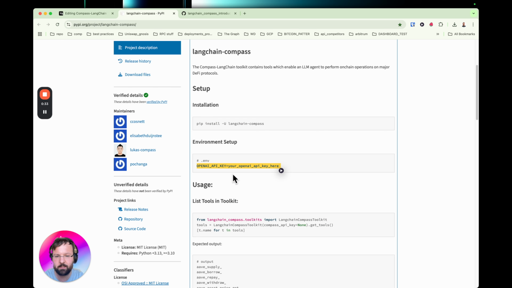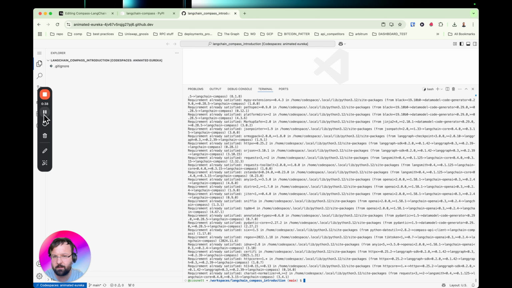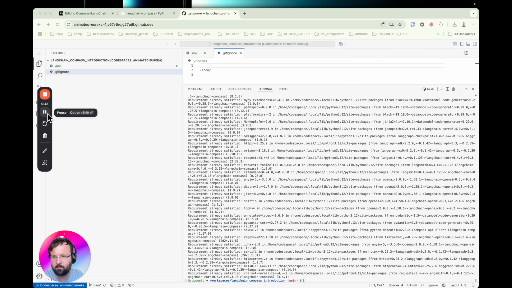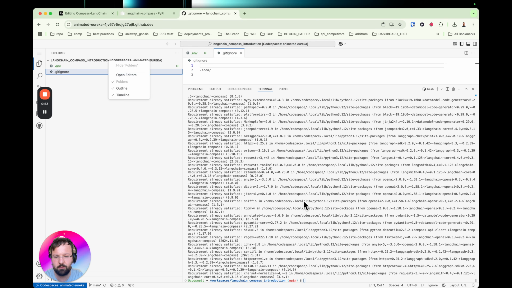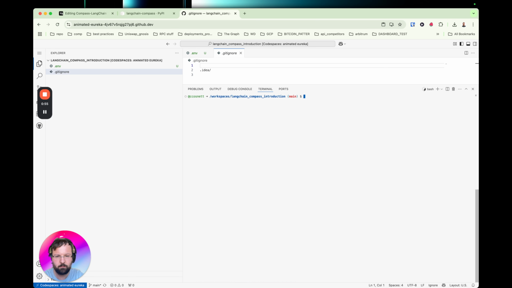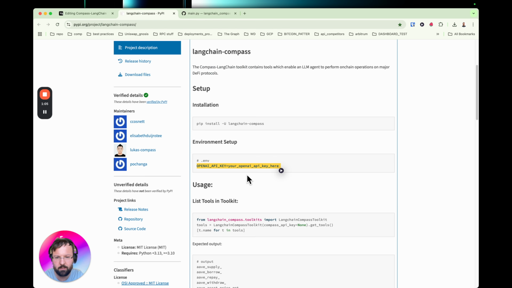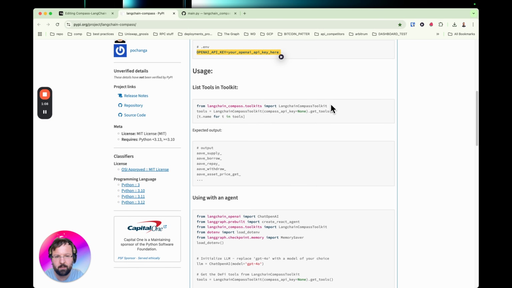That's what we recommend. And I'm just going to pause the video and create that. Actually, I can start it off here, .env. And then you need to paste your OpenAI API key here. Okay, I've created it and I've hidden it. Let's now just create a Python file. And let's see if we can execute some of the code in this little guide here.